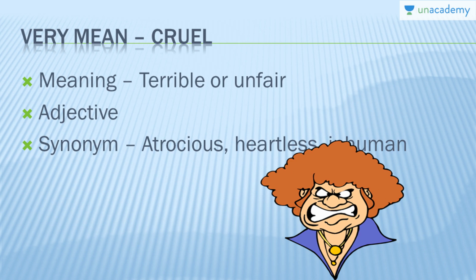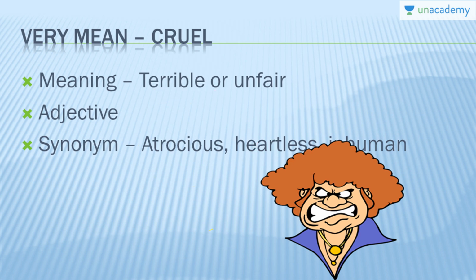The meaning of this word is terrible or very unfair. When someone's very unfair or very bad to you, you can call him cruel or very mean. So instead of very mean, use the word cruel. It's an adjective. That means it describes a noun. And the synonym for this could be atrocious. Atrocious again means someone who's very cruel and very mean. Just understand the intensity of this word. Atrocious stands as the next level to cruel. So cruel and atrocious are two words which describe when someone is very terrible or unfair.